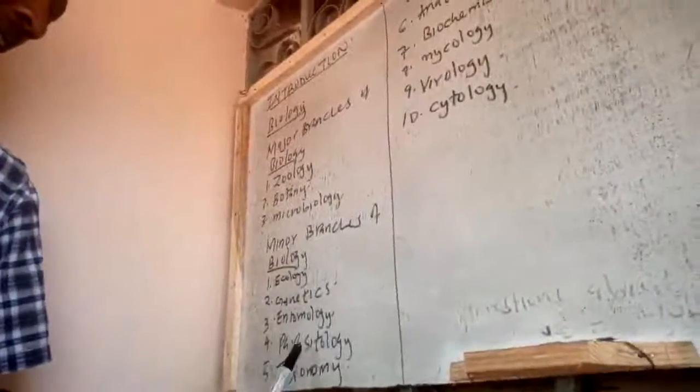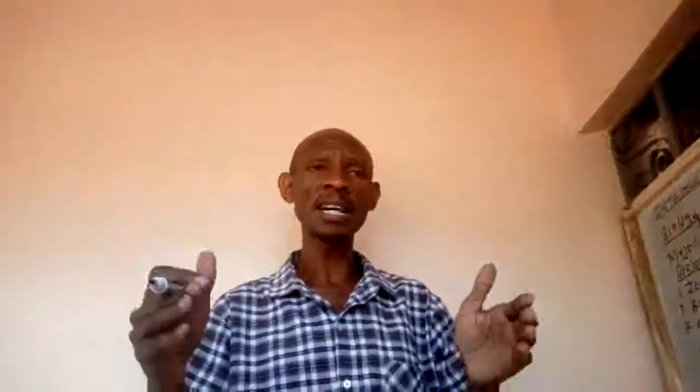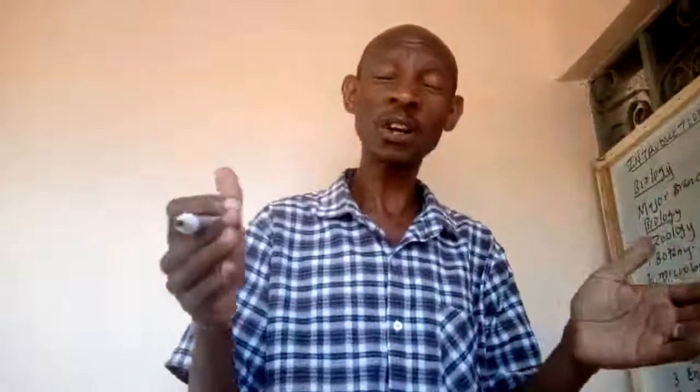We can go to the fourth one, that is parasitology. This fourth minor branch of biology is parasitology. It is a minor branch of biology that deals with the study of parasites and their control. There are several diseases which are known to be transmitted by parasites, and therefore the knowledge of parasites is very important when it comes to their control. Parasitology deals with the study of parasites and their control.